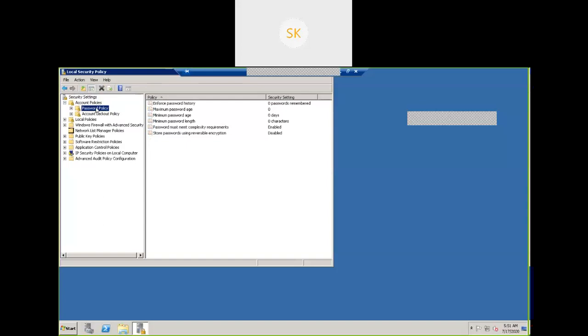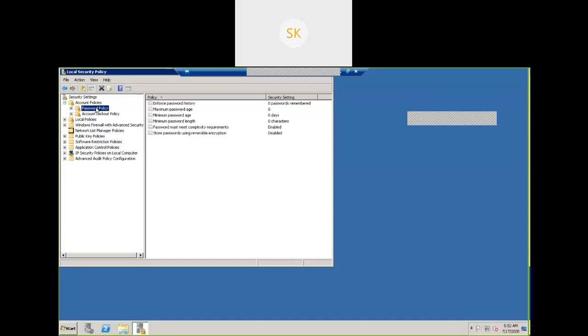See here, what is the enforce password history? Zero passwords remembered, which means I can use the same password any number of times. It is not going to remember. Generally, while using servers or any site, there is a password limit: you need to change the password after 30 days, like that. All those restrictions are available here. What is the minimum password age? What is the maximum password age? Minimum password length, how many characters?